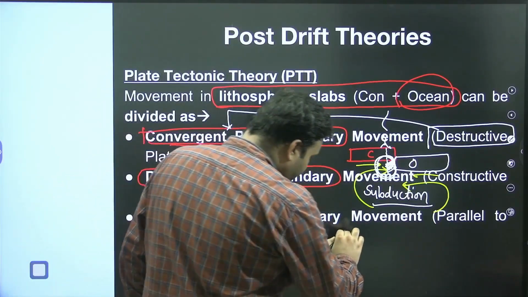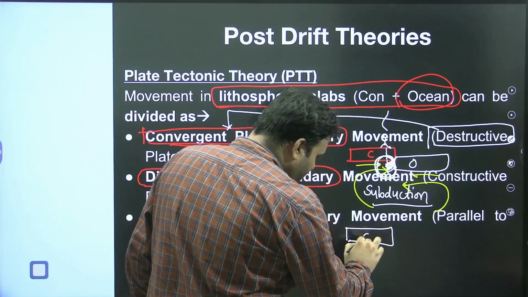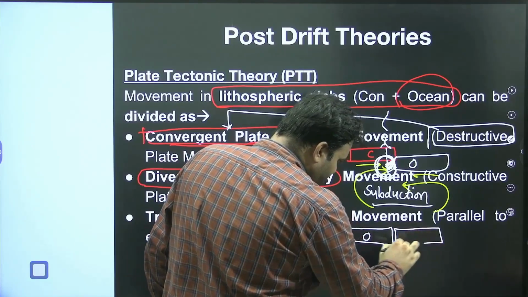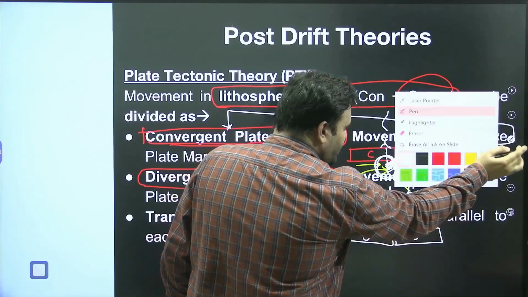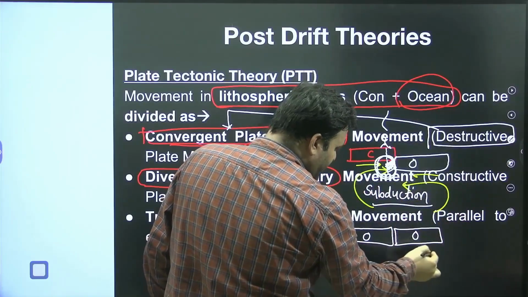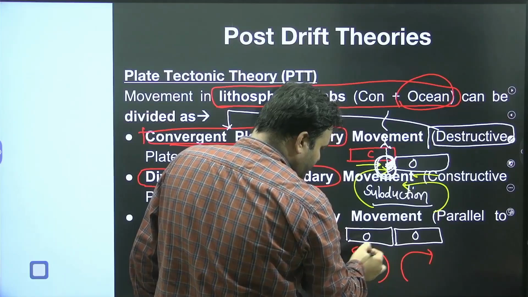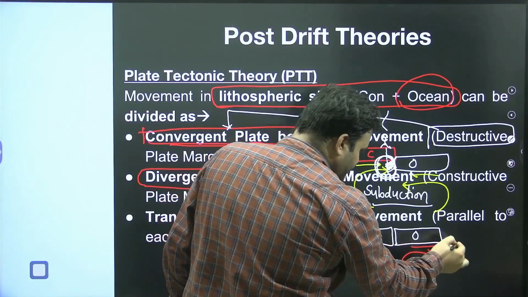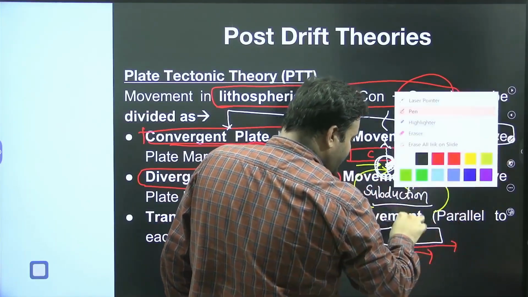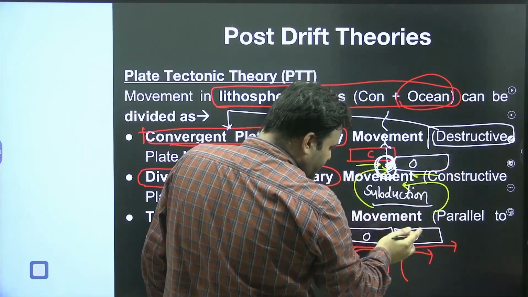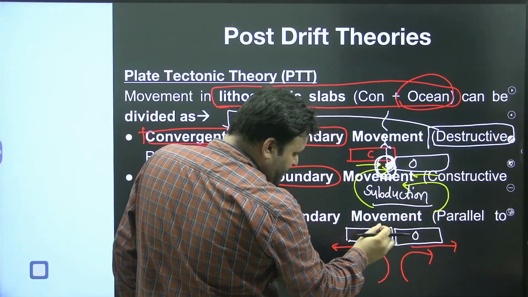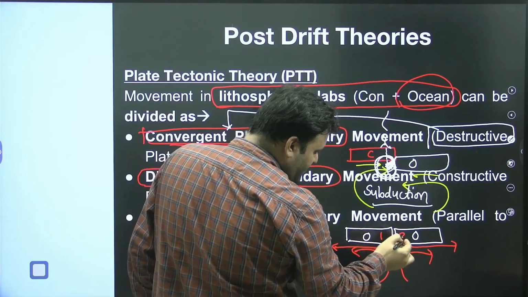Suppose we have an oceanic plate in this way, and the mantle currents which are operating are moving in this way. Because of this divergence, this plate 2 will move away from plate 1.